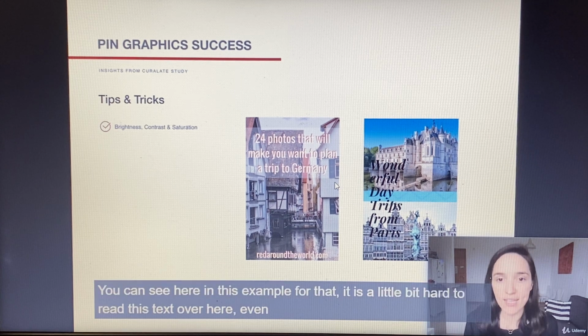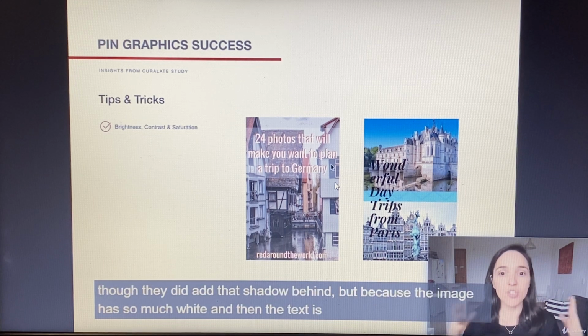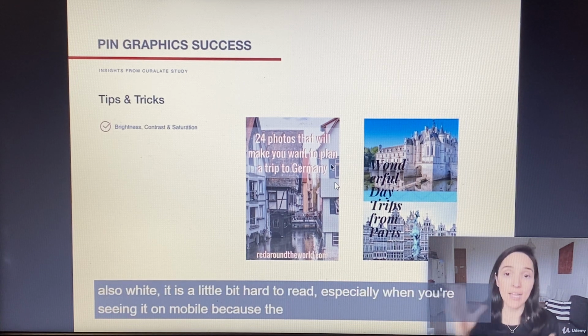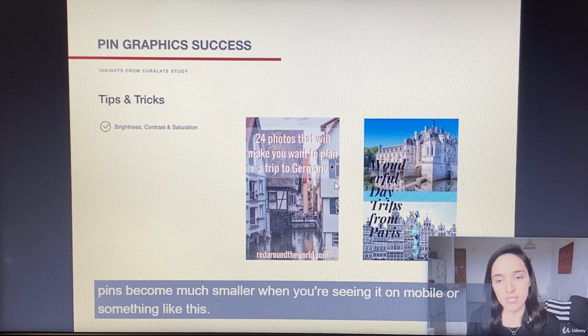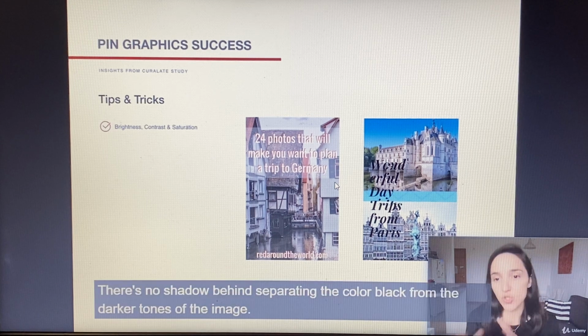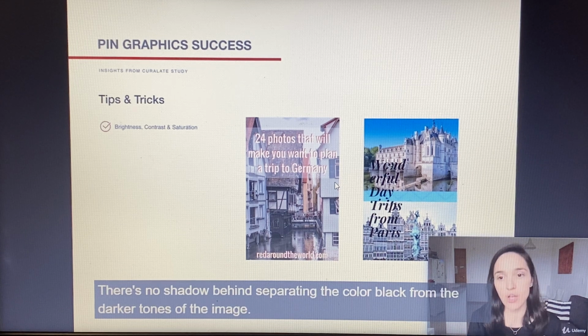You can see here in this example that it is a little bit hard to read this text over here, even though they did add that shadow behind. But because the image has so much white and then the text is also white, it is a little bit hard to read, especially when you're seeing it on mobile, because the pins become much smaller. Or something like this, the text is so hard to read. There's no shadow behind separating the color black from the darker tones of the image.